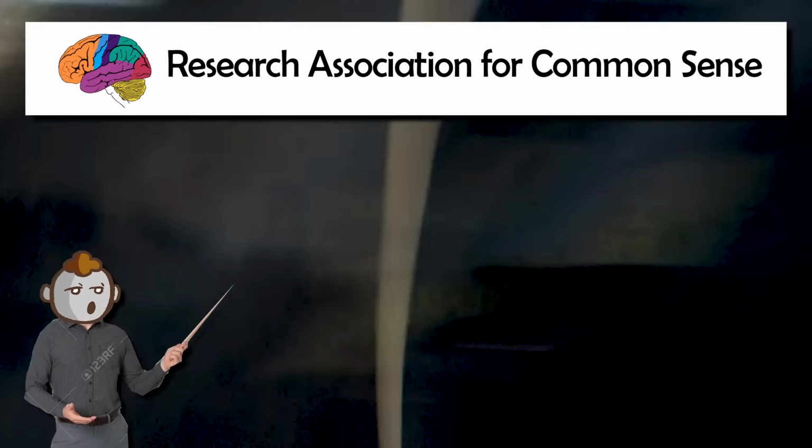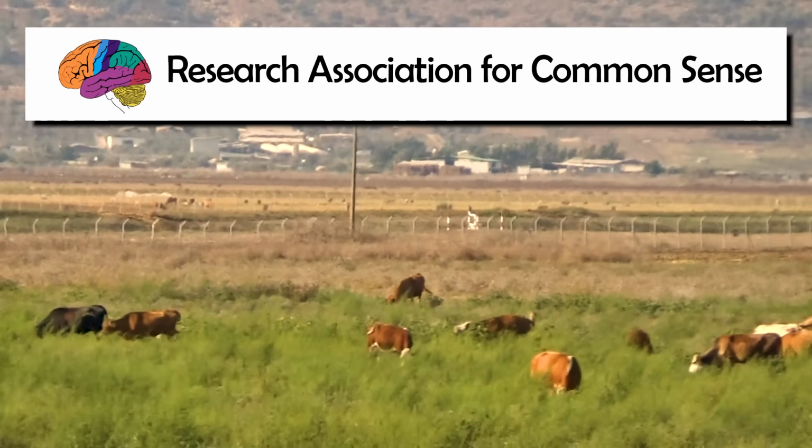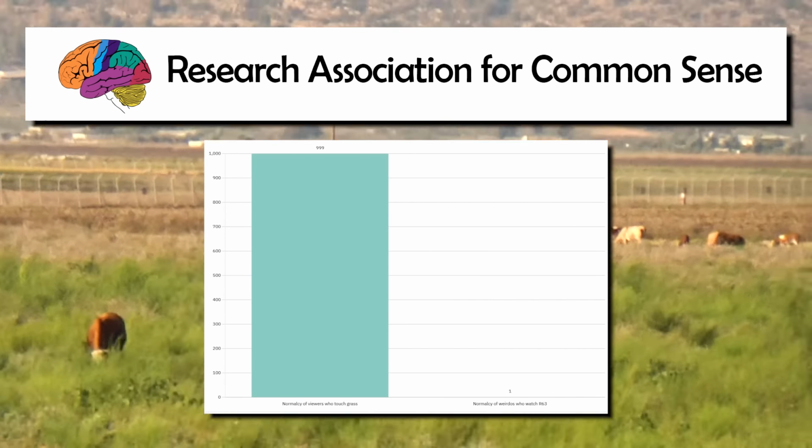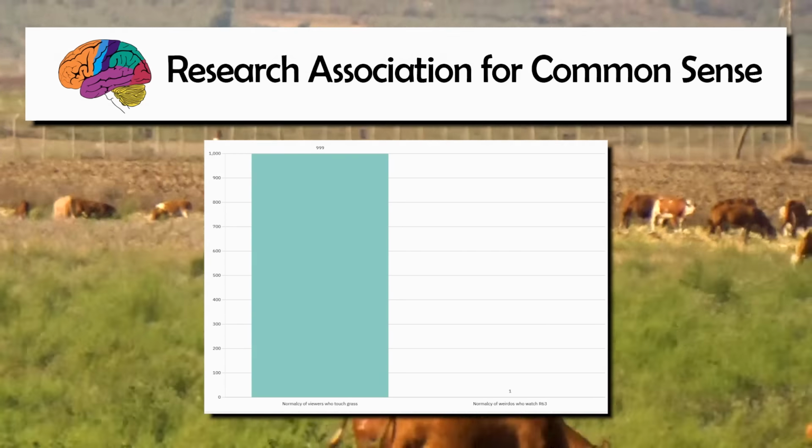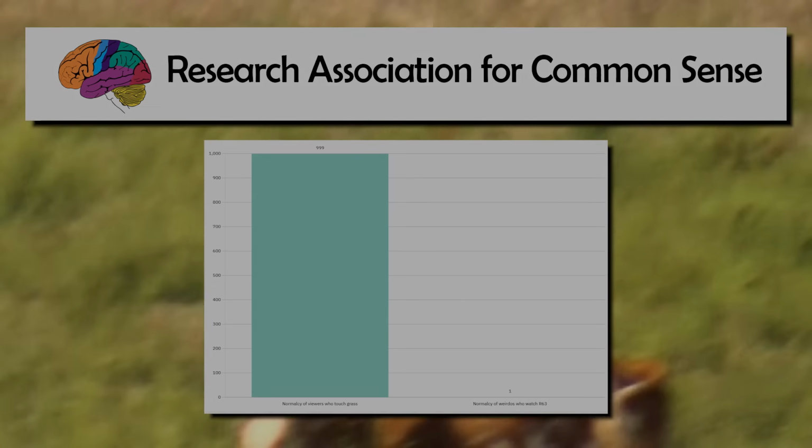According to the Research Association appreciation for common sense. Studies show that viewers of strange content online have noticed an increase of normalcy in their lives as a result of interacting with the aforementioned grass species of botanical life.